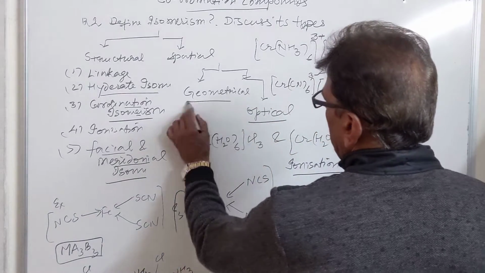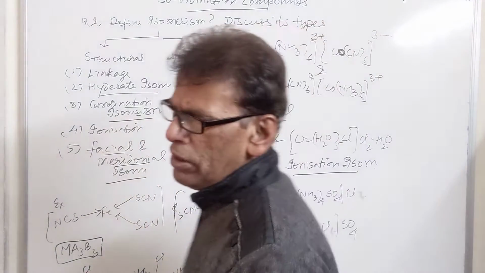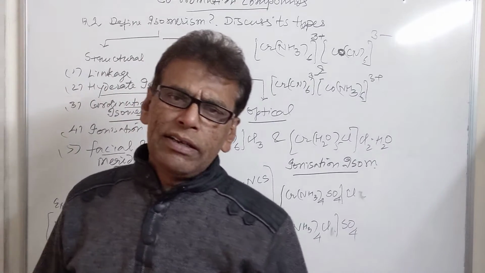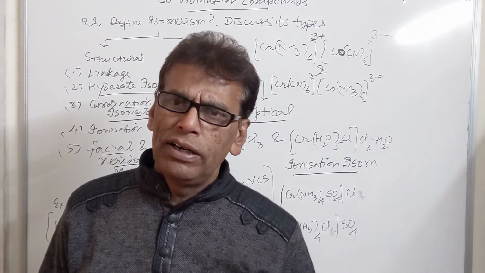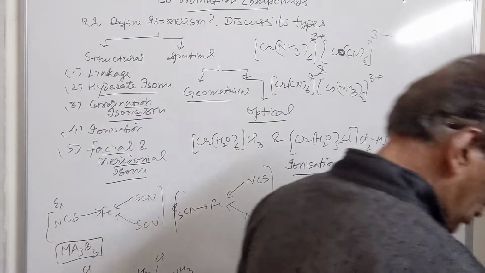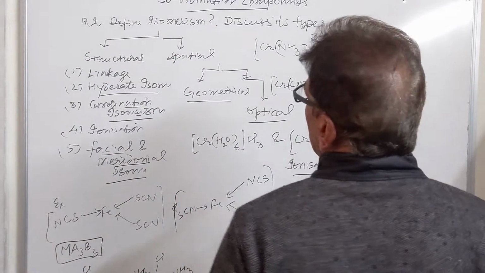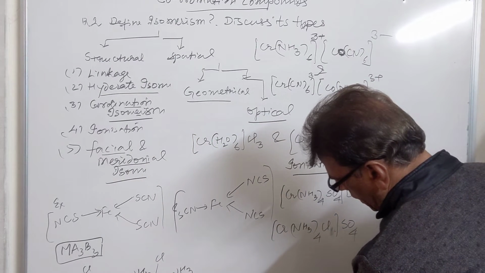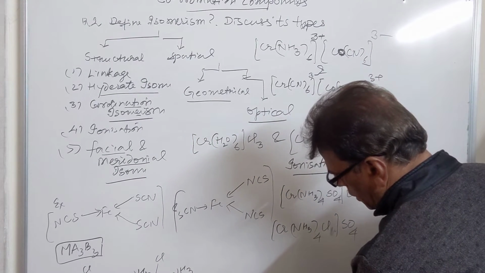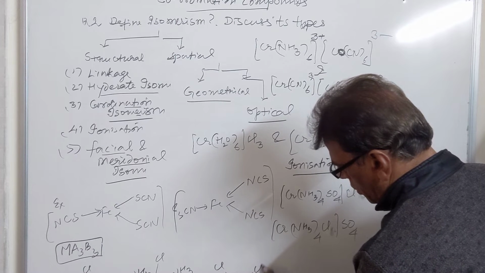Then we have geometrical isomerism. Geometrical isomerism is shown by the square planar as well as octahedral complexes. Now, if the similar ligands are present on the same side, then it is called the cis isomer.